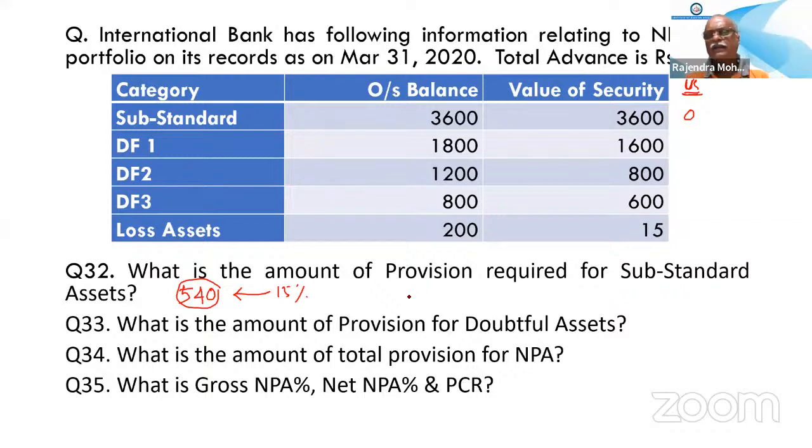What you are telling, 6 months, 12 months, is not there. Simple substandard asset, remember, if the security available is more than 10%, only that 15% will come into the picture. Sir, that is for fraud reporting, where there is something like 1 month to 6 months, 6 months to 12 months.